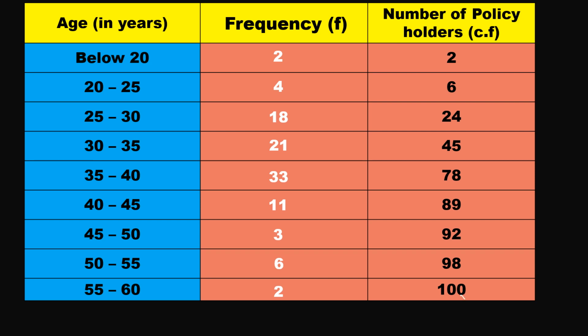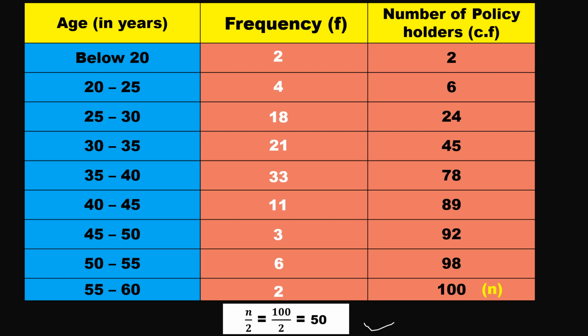Now after getting these frequencies, whatever is here last, that will be our n, right? So I'll take that last value as n. Once n is finished, we have to take the n by 2 value. This is very important because depending on this n by 2 only, we can find out the median class frequency and cumulative frequency. Right? So here 100 by 2 means 50. This is my n by 2.